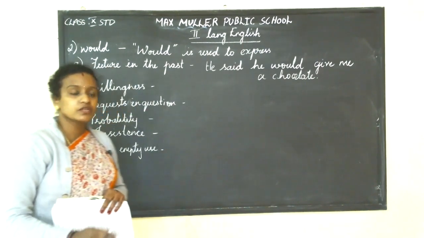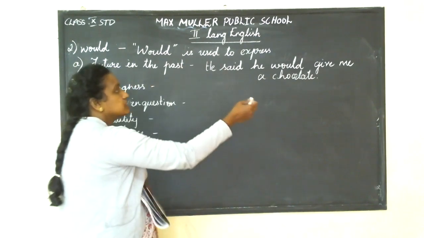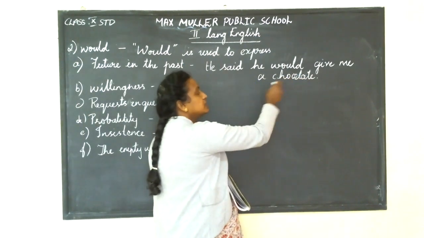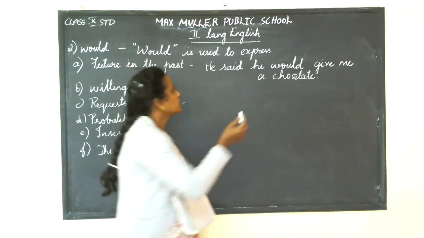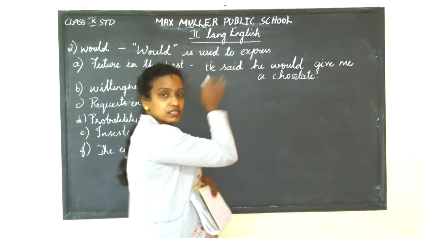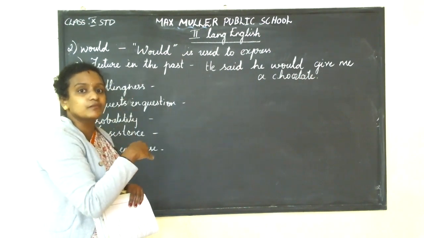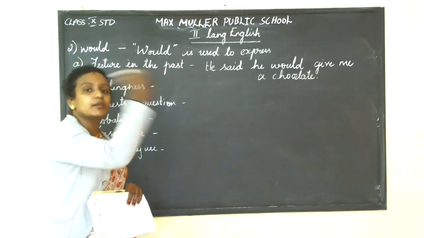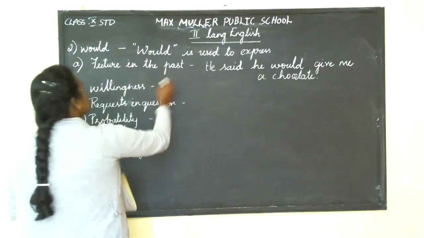So this is how we call it future in the past. You didn't get the chocolate still, he would. He said, it has been said. This instance happened somewhere in the past, but in the past they were talking about the future. That is called future in the past.